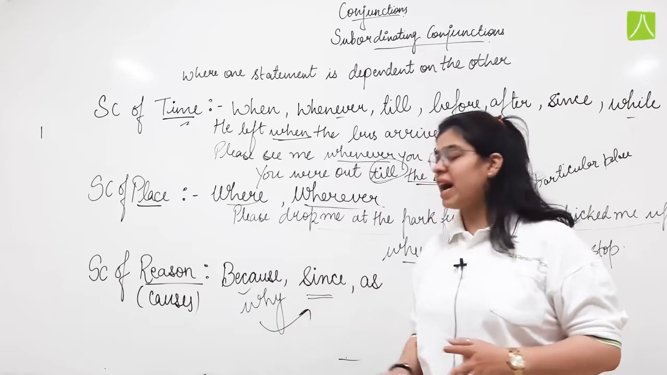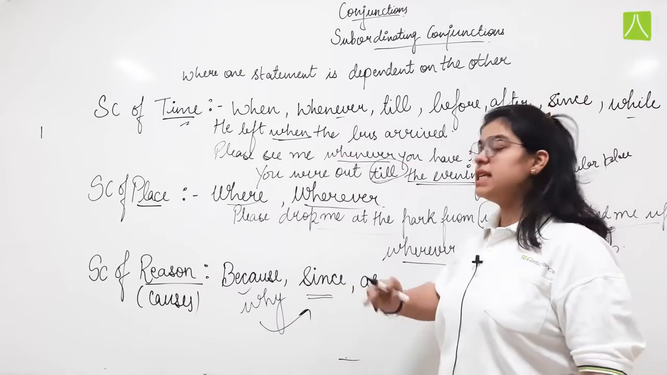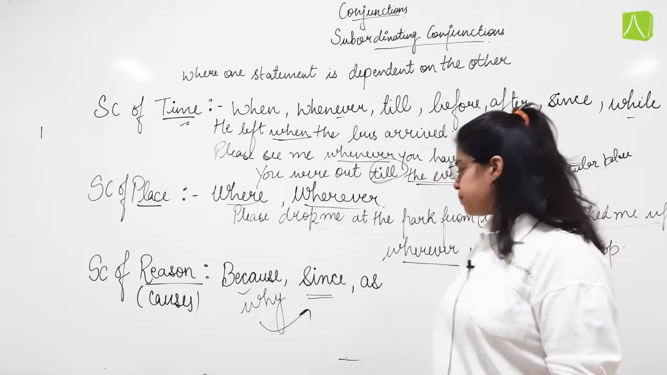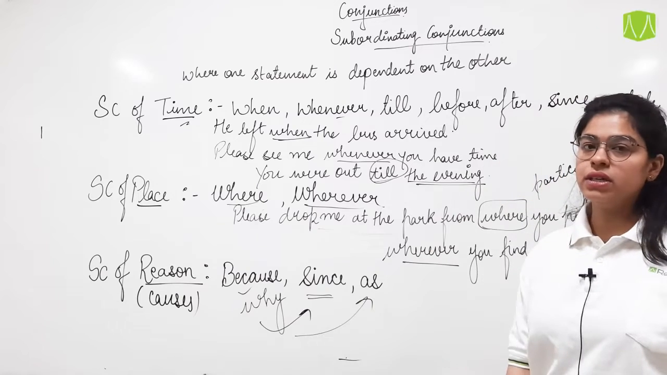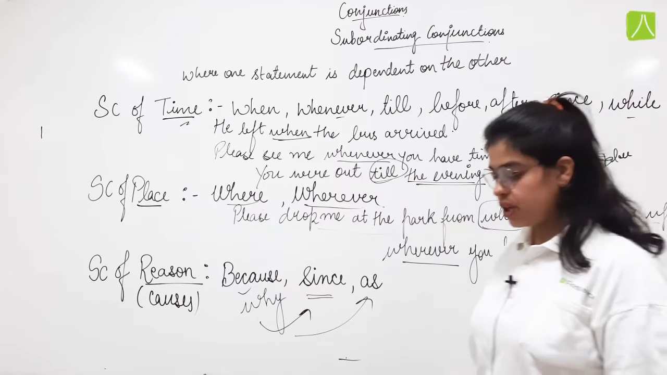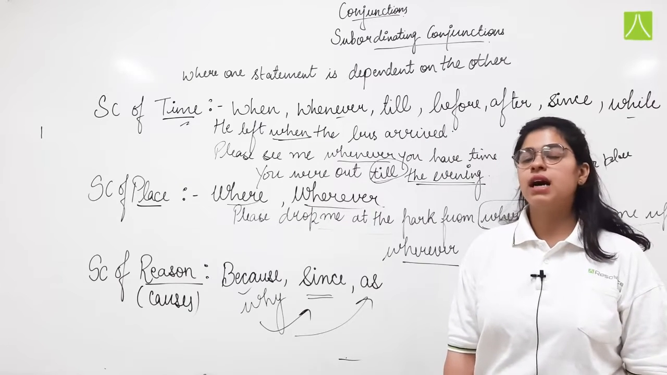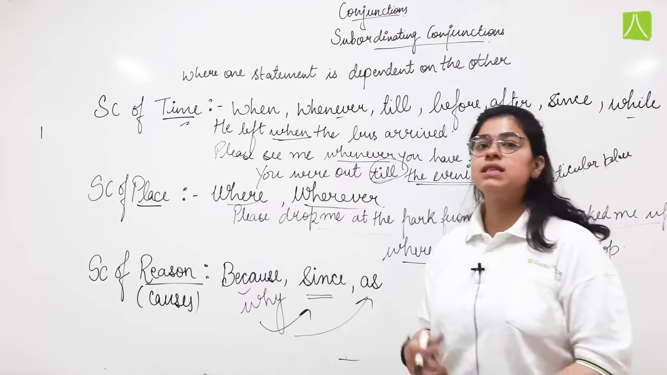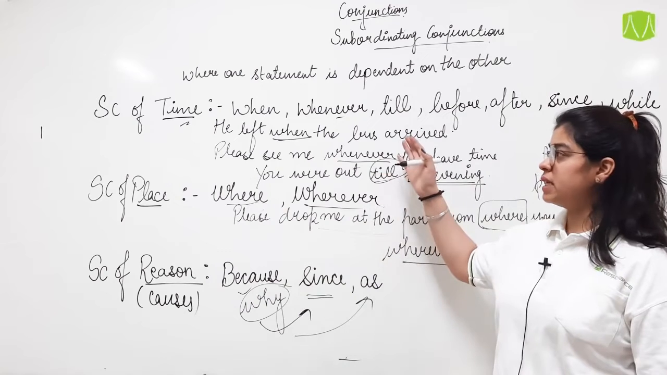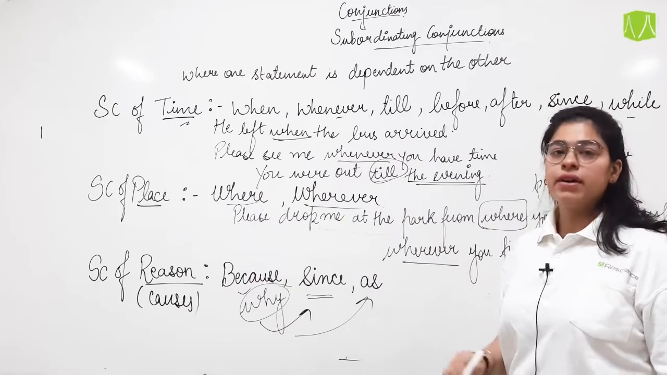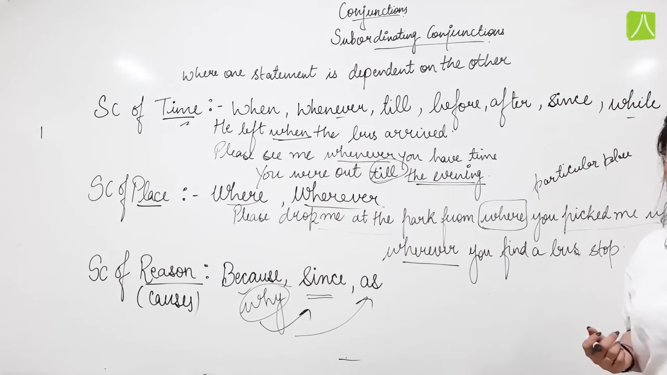Again the question of why was the electricity cut. So it was cut since he had not paid the bill. The electricity was cut as he had not paid the bill. The teacher asked him to move out as he had not done his homework. So this is answering the question of why. These are the subordinating conjunctions of time, place and reason. Now let us see the next types of subordinating conjunctions, children.